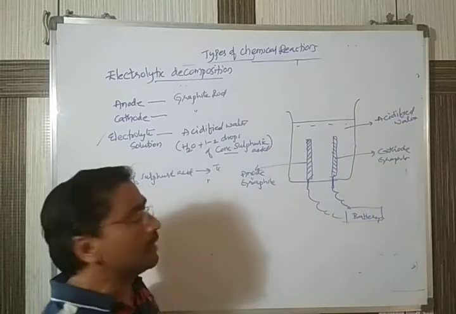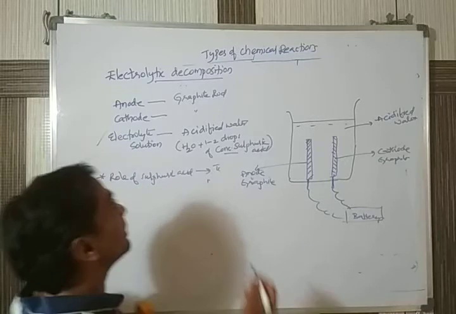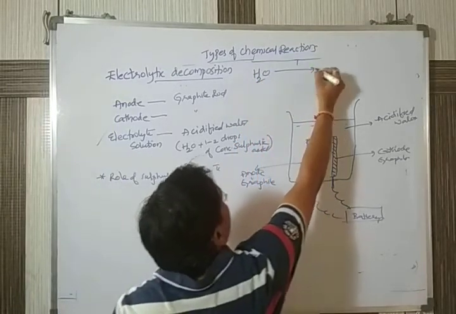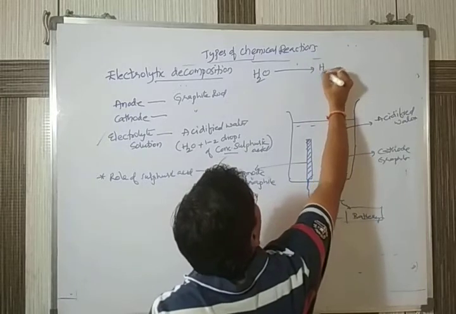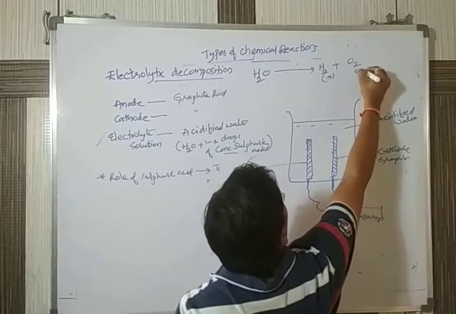Before we start the experiment, according to our theoretical knowledge, water in the presence of electricity divides to give H2 and O2, hydrogen gas and oxygen gas.